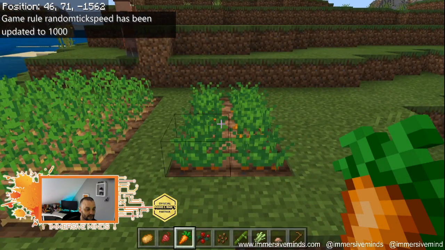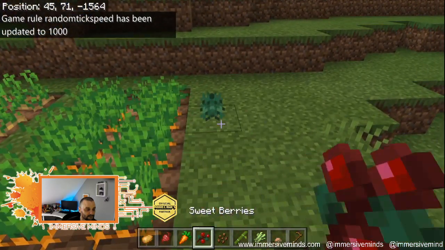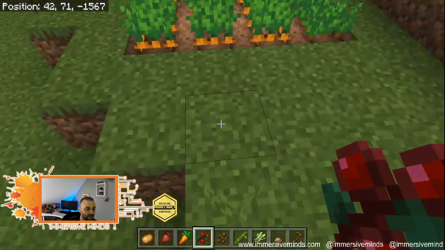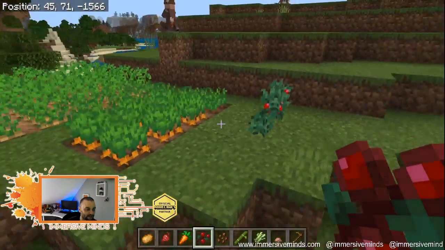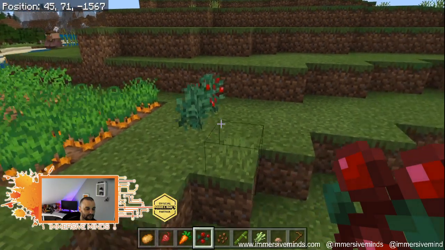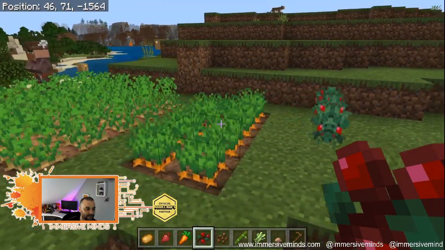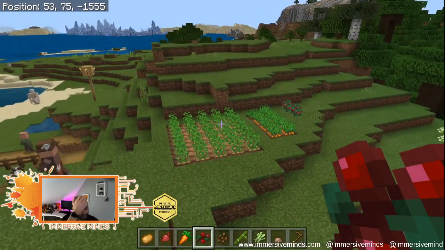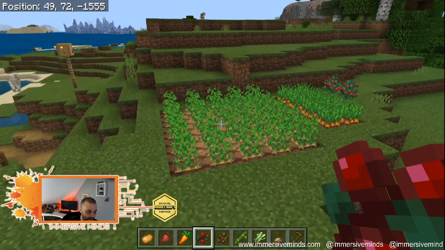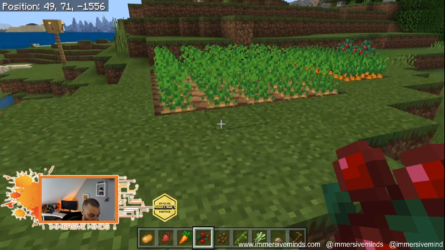Get our carrots. Oh, berries can be grown anywhere, so let's just grow some berries there. There we are. That's nice, got some berries. So there's another nice little farm. And with that, we can go back to survival mode.